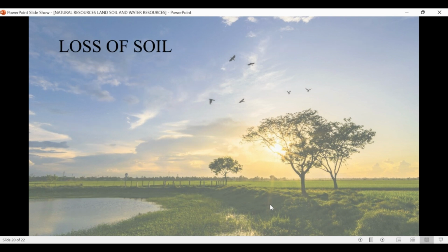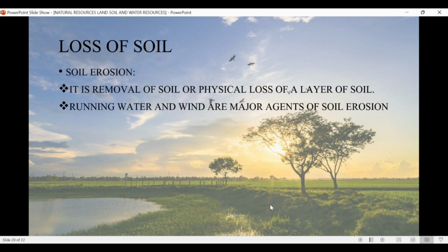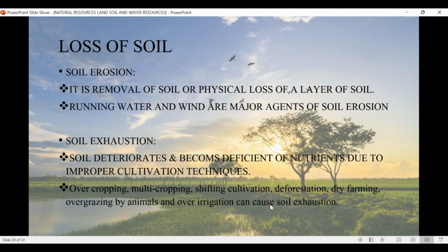Let us start with how we can lose the soil. Well, loss of soil is caused by the processes called erosion, meaning soil erosion, and soil exhaustion. We are going to understand the difference between them. Soil erosion is the removal of soil or physical loss of a layer of soil. Running water and wind are major agents of soil erosion.